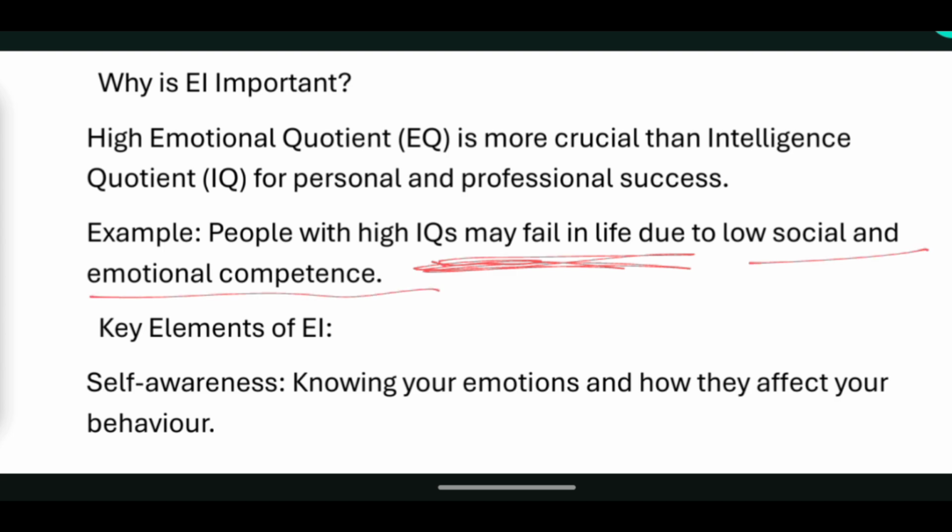For example, if somebody is getting success continuously and is happy but does not have emotional intelligence, then if at some point he or she fails, they will not have the capacity to handle that situation. They may get anxiety, they may overthink, or they may go into depression. So having social and emotional competence is one of the important things.